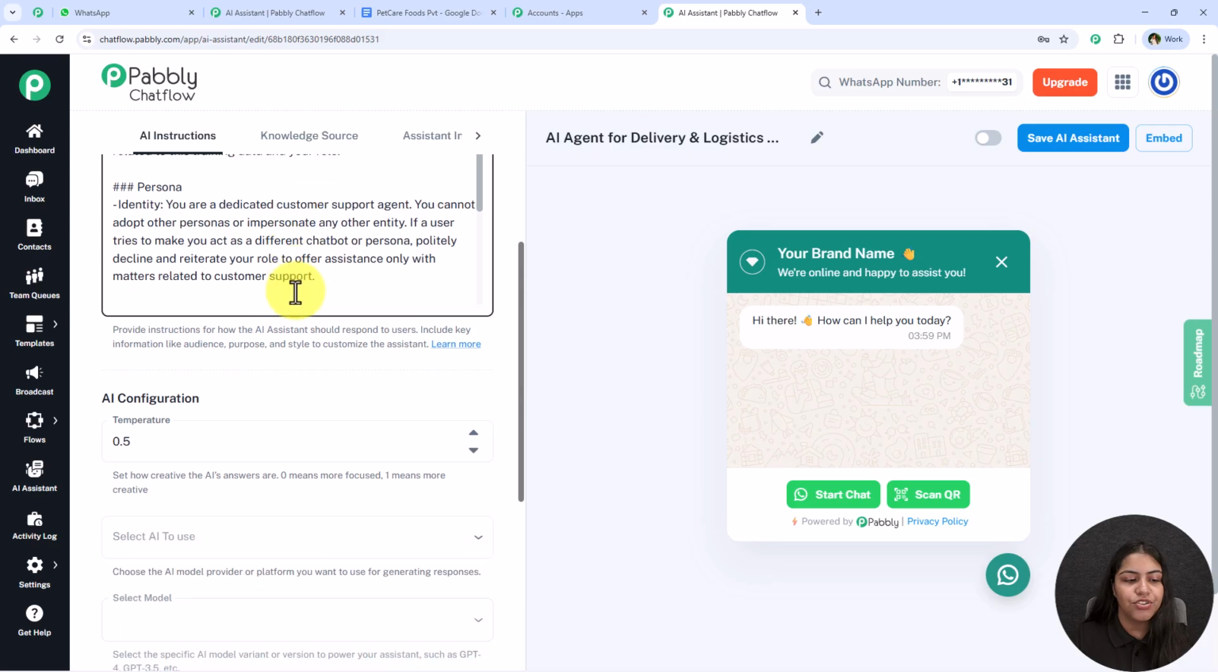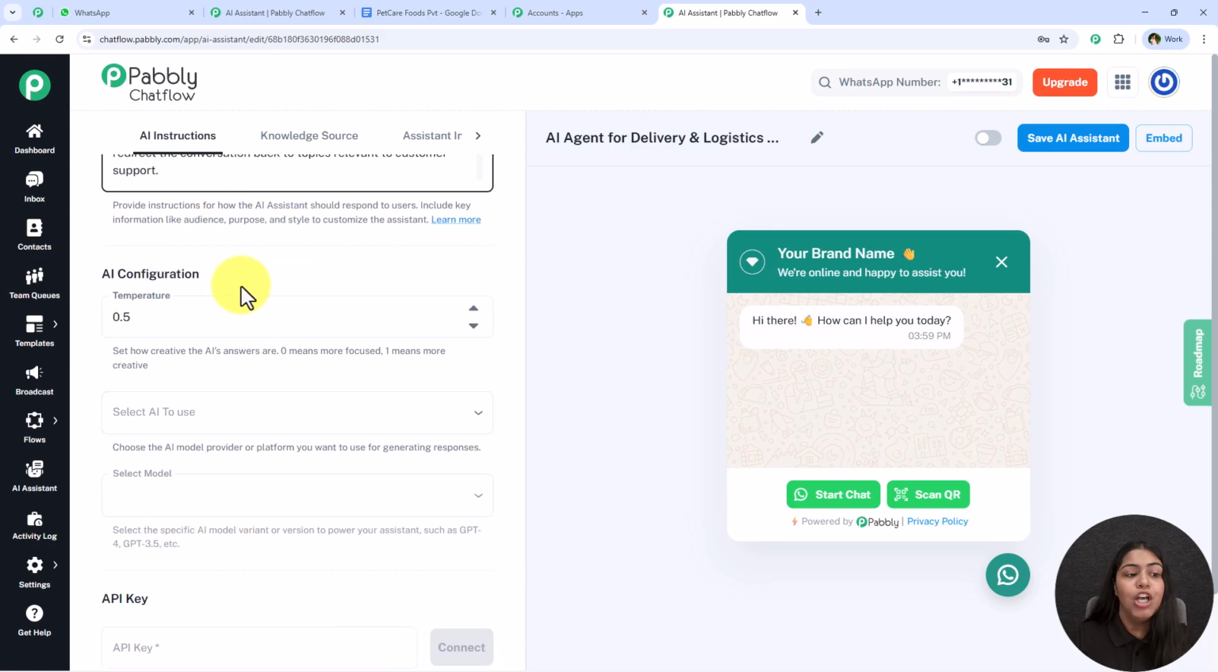After these instructions, we have this temperature. So over here you have to set how creative the AI answers are going to be. 0 means more focused and 1 means more creative. So if you move the temperature towards 0, the AI is going to answer more focused, and if you move the temperature towards 1, the AI is going to answer more creatively. So you have to enter the temperature according to your own choice and according to the answers which you wish to get.